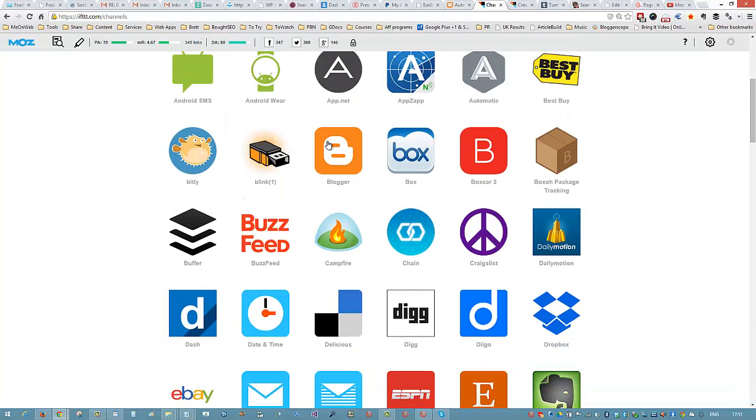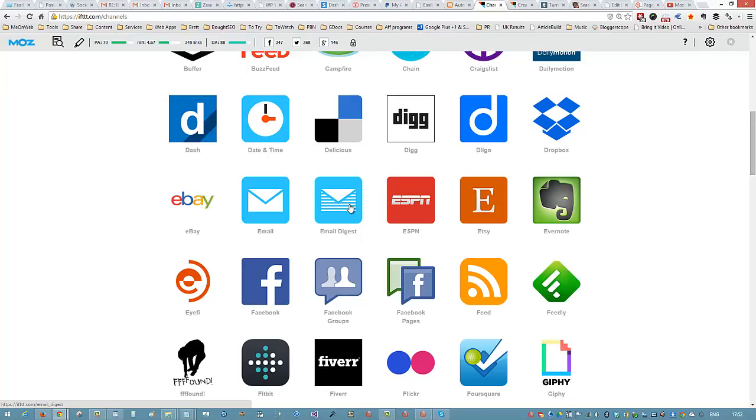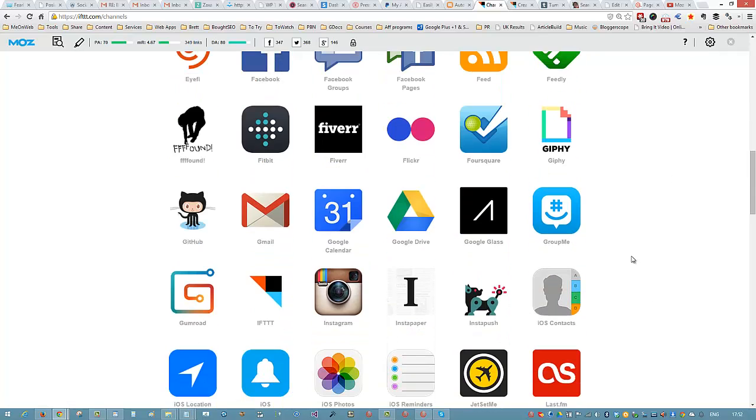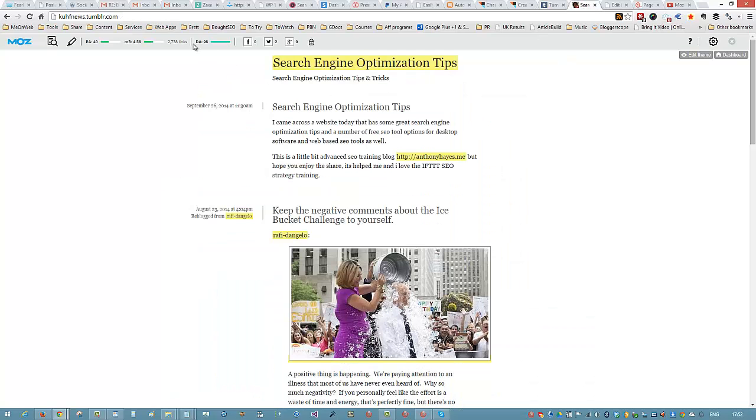It will post to Blogger, Buffer, Tumblr to Digg, Tumblr to Delicious, Facebook groups, etc. That means the Tumblr account is the one that's getting all the links coming back to it. That's where the syndication is coming from. The links are coming back to it, so you're building more power into this particular Tumblr account that you're using. Okay, so that's how that works.